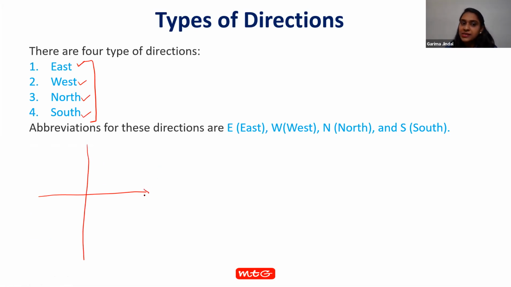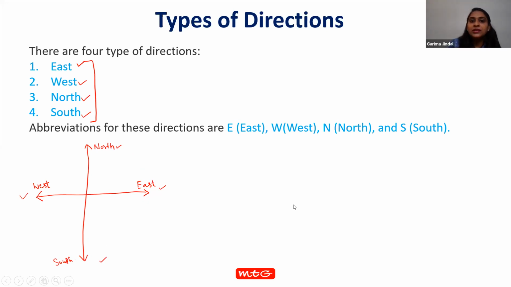On the right side of the horizontal line, we have our east direction. On the left side, we have our west direction. On the top of the vertical line, we have our north direction. And on the bottom of the vertical line, we have our south direction. So this is the way we draw our 4 directions on paper.